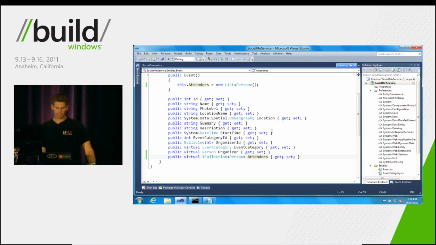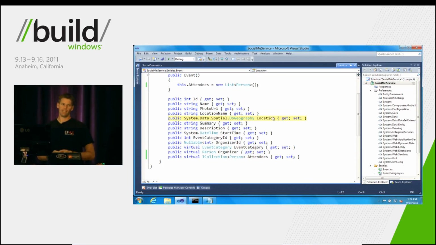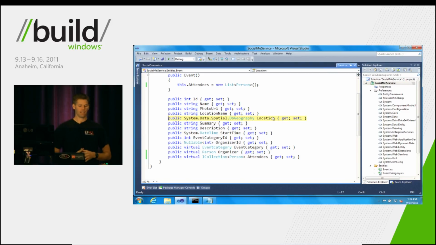Now, before we move on, I want to draw your attention to one other thing, and that's this location property right here. Location could be like a complex type, like an address, but we decided to take advantage of something else that's new with the Entity Framework. If you look at the type, you can see it's DB geography. This is actual latitude and longitude information stored up on SQL Azure as part of a geography type that we'll now be able to bring down into the Entity Framework and expose over the OData protocol. So this is all coming in the next version of the Entity Framework.